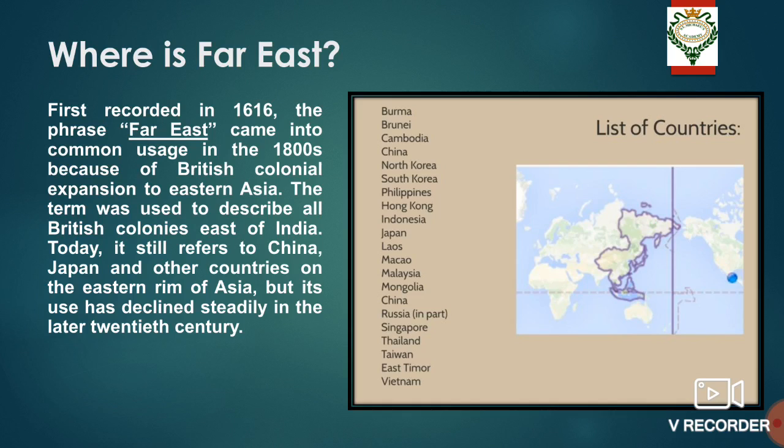So, the list of countries which come under this Far East is given over here. In this chapter, we will look into the civilizations that grew in China and Japan.